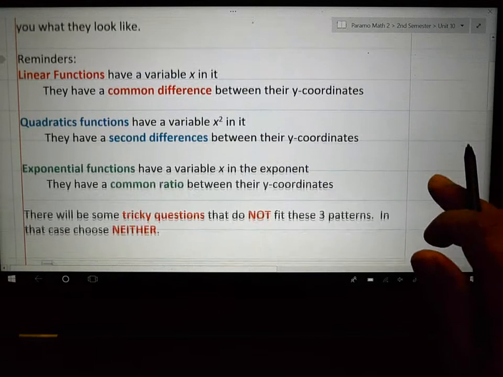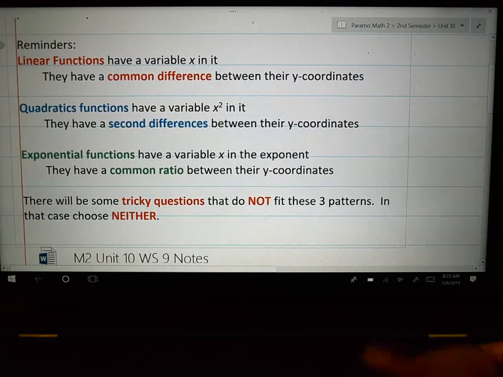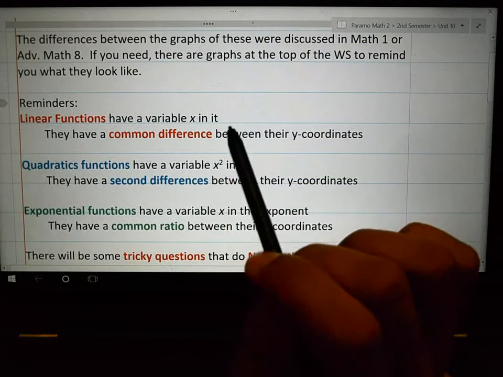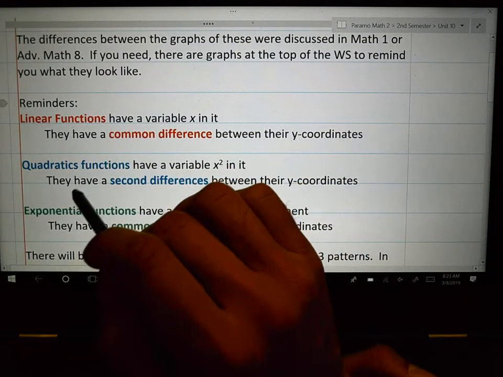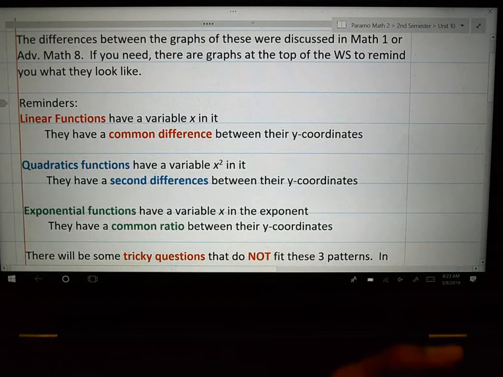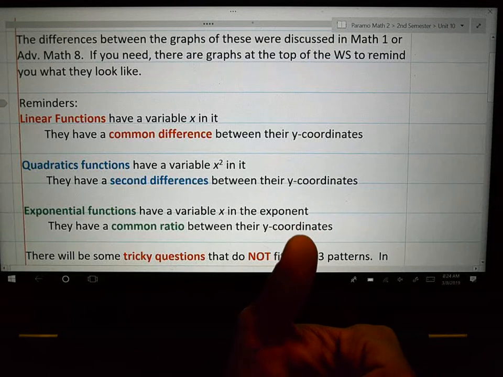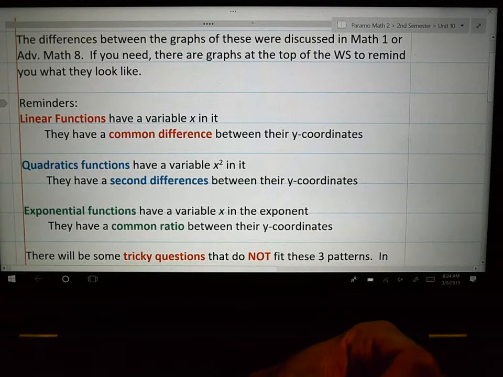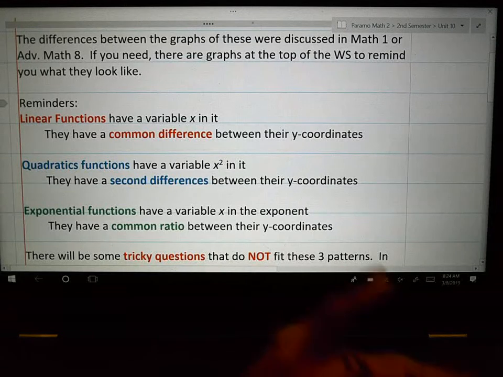And now here we go. So let's talk about what you wrote down. The three differences between linear functions, quadratic functions, and exponential functions, the graphs are going to be on the worksheets that I passed out to you. In front of you, you should have the Unit 9 Notes worksheet that has 10 problems and the Unit 9 worksheet, which has, I don't know how many problems, another 10 questions, I think? 11, one extra.